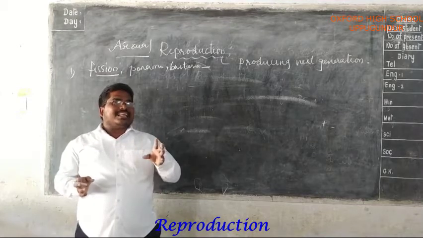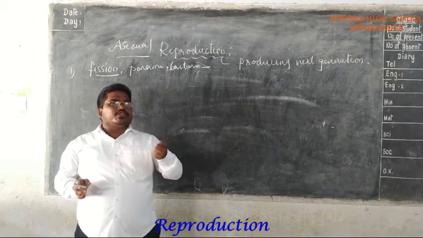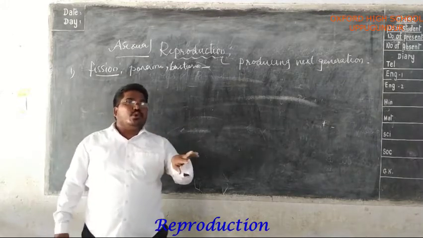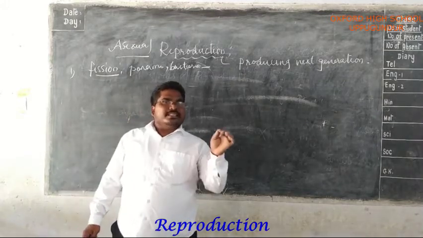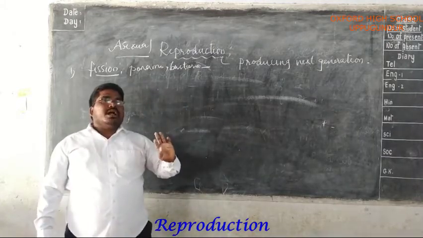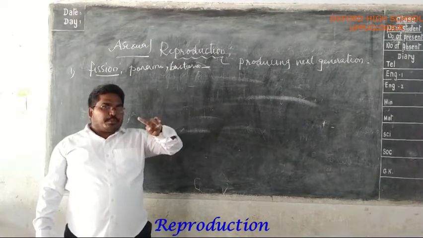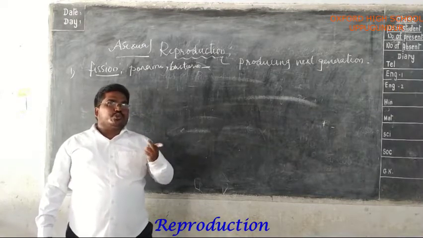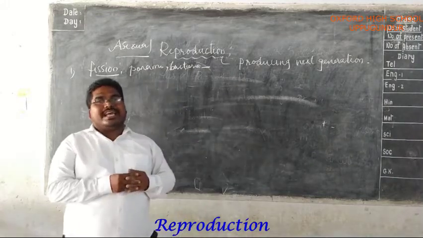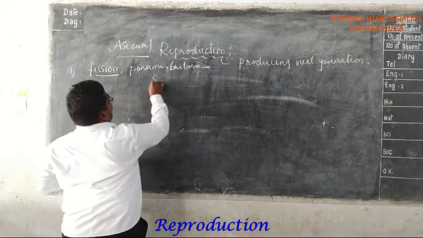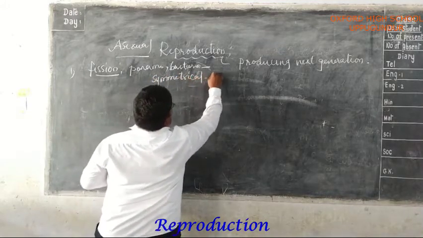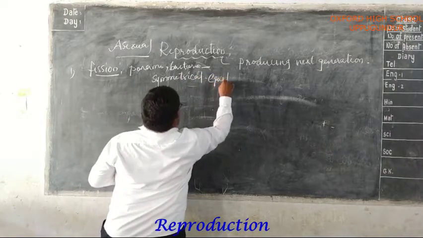the single organism has the ability to give rise to more of its own kind by simply splitting into two or more. Do you understand? This generally occurs in a symmetrical manner. What is that manner? Symmetrical manner, that means in an equal manner.